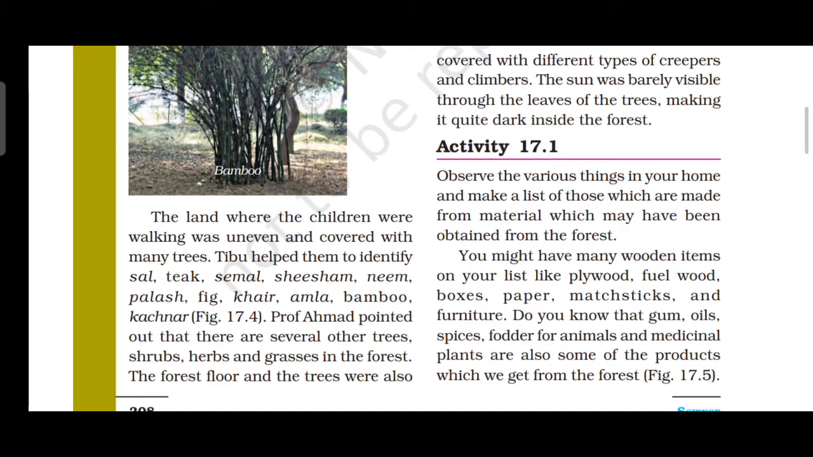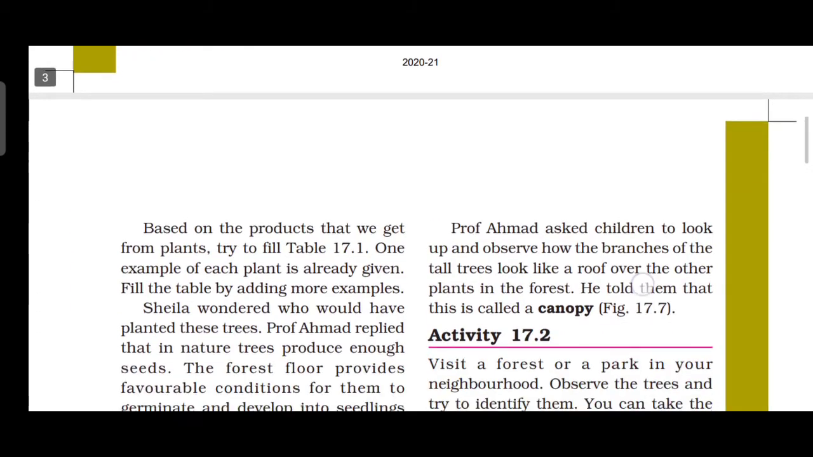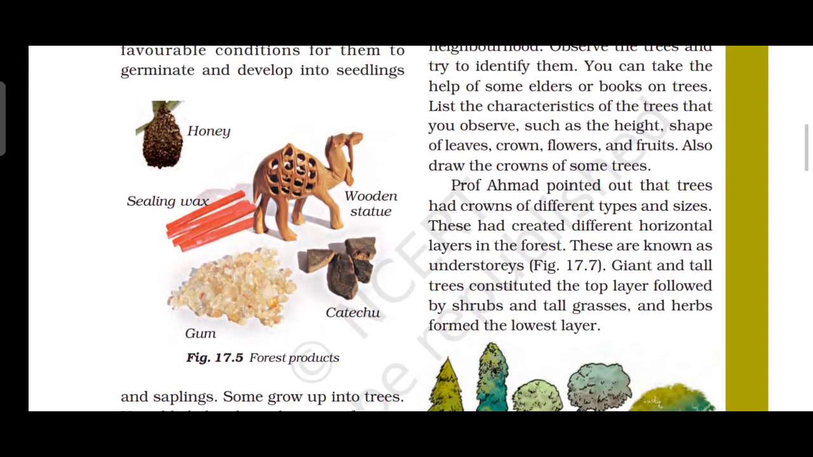Then in nature, the trees provide what? Enough seeds. The forest floor provides what? Favorable conditions for them to germinate and also develop into seedlings and saplings. Naturally, there is a enough number of seeds. So the forest floor provides favorable conditions for them to germinate and develop into seedlings and also saplings.